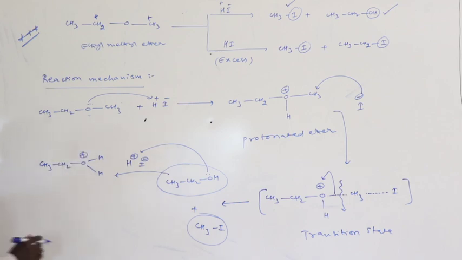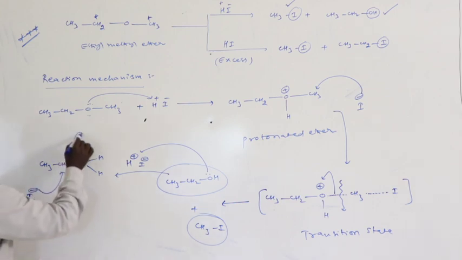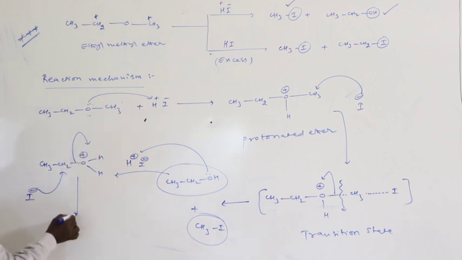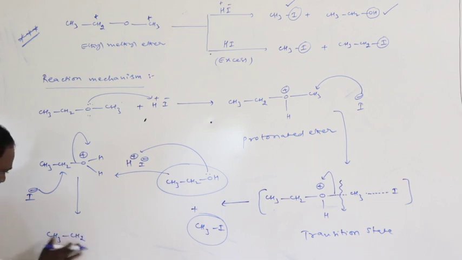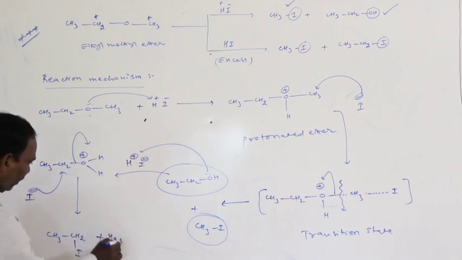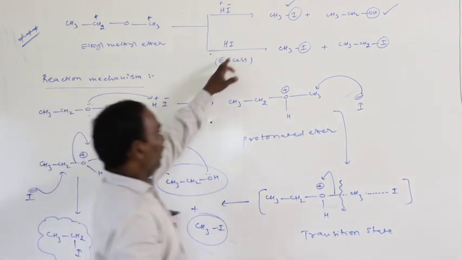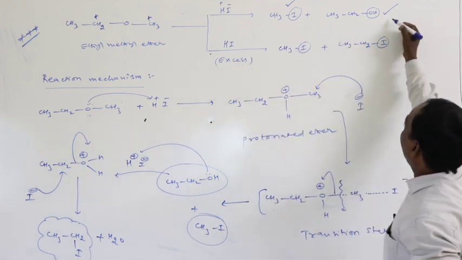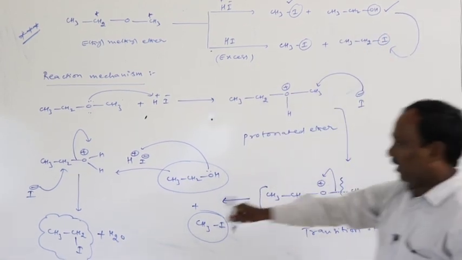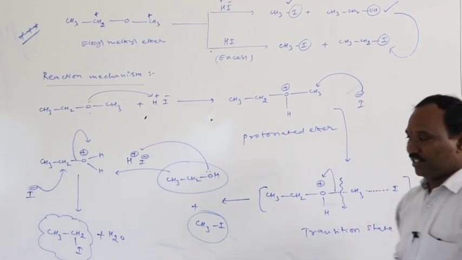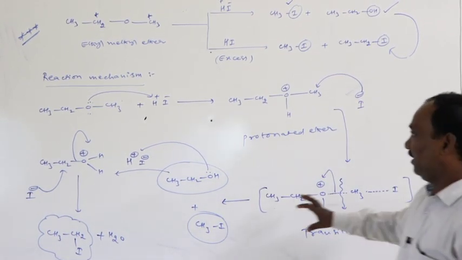Then the I minus group attaches to carbon, with removal of a water molecule, giving ethyl iodide, CH3CH2I, plus water. This happens if hydrogen iodide is in excess. This is the reaction mechanism.